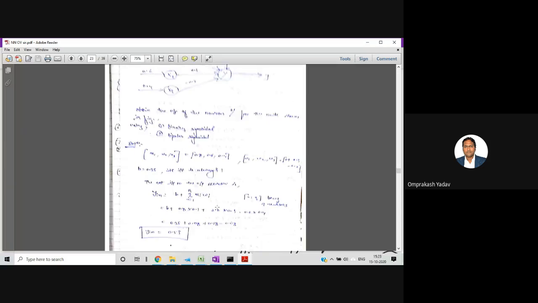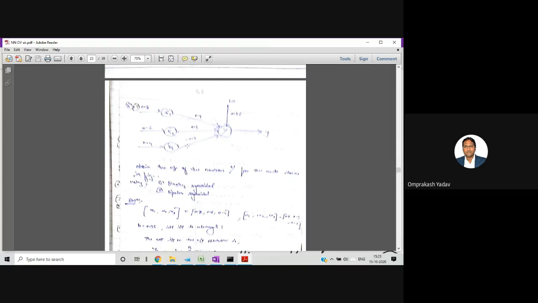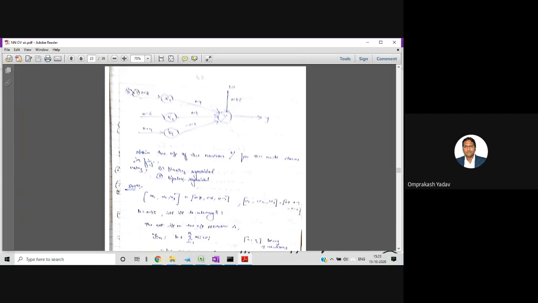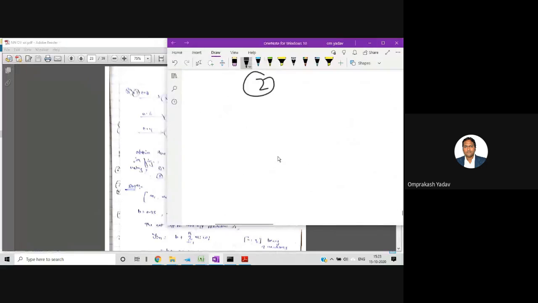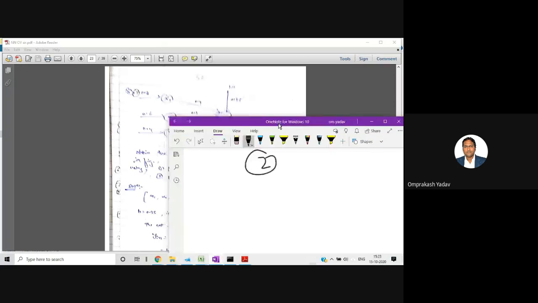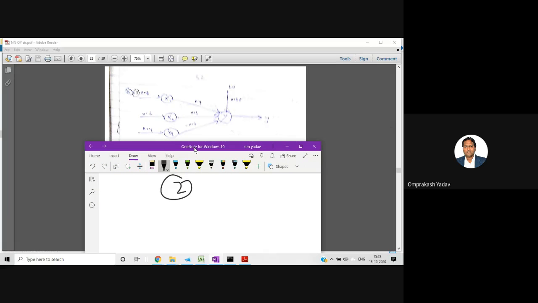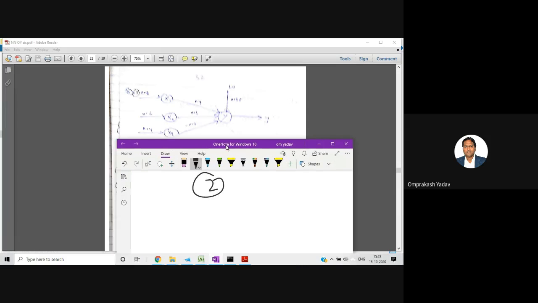Okay, so this diagram is not properly taken. So what I can do, I can give from my side some values and then we can solve this particular problem. So let me write this. This problem can be asked for 2 marks or 3 marks, or even for 5 marks, but for 5 marks, it will be too much. 2, 3 marks, it's okay.